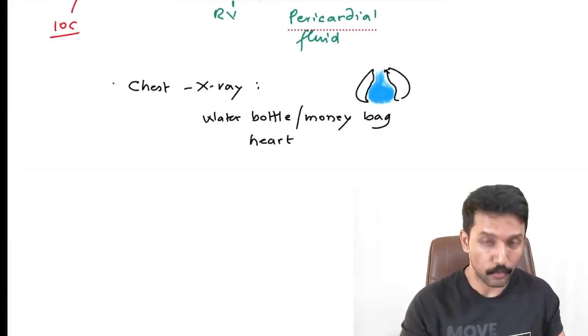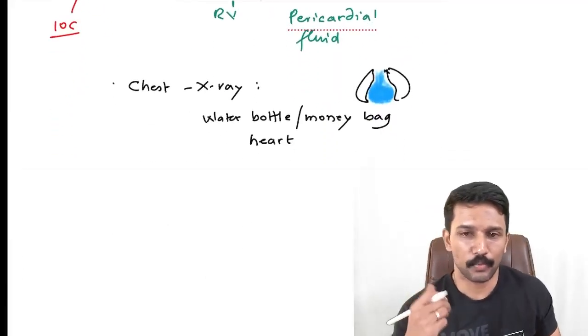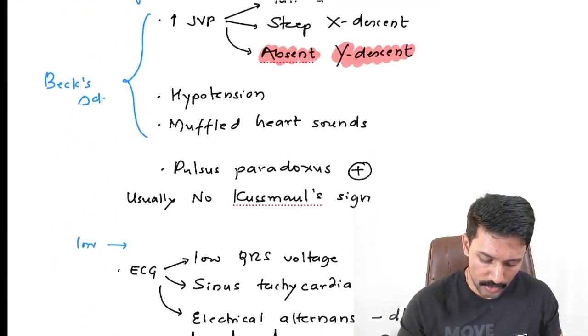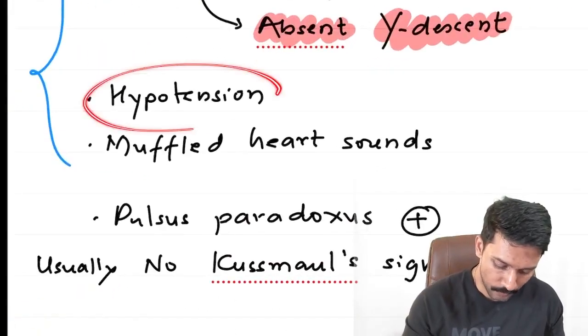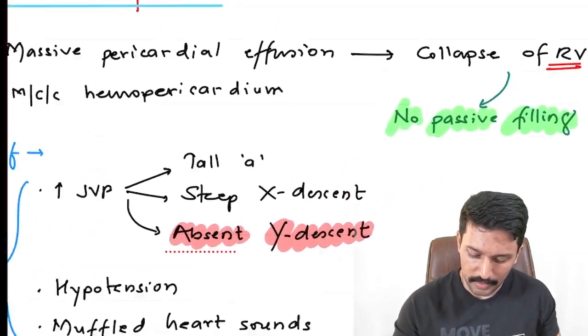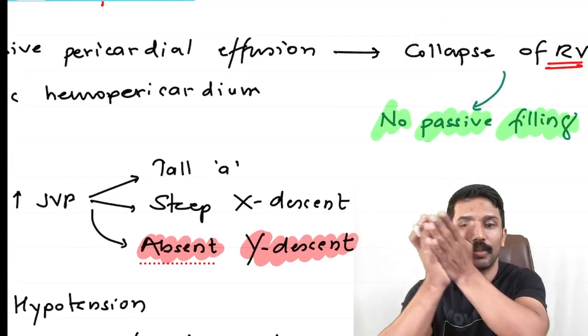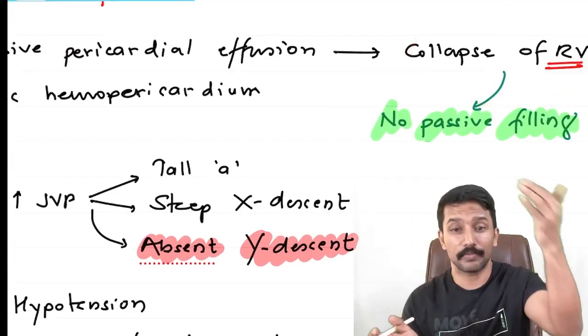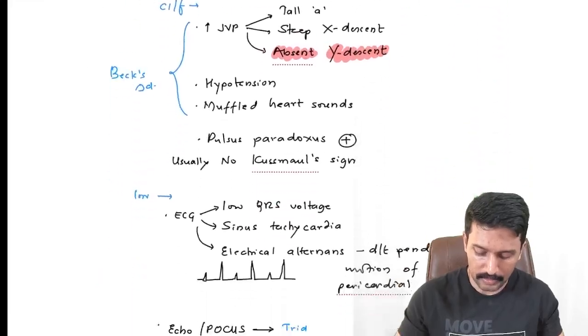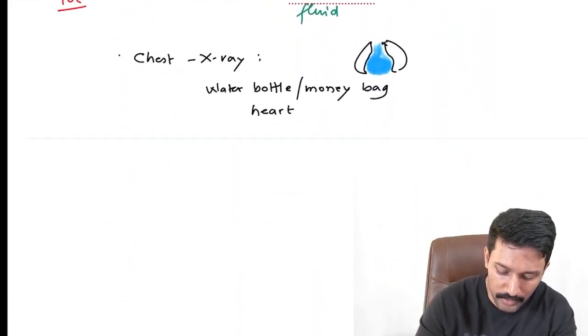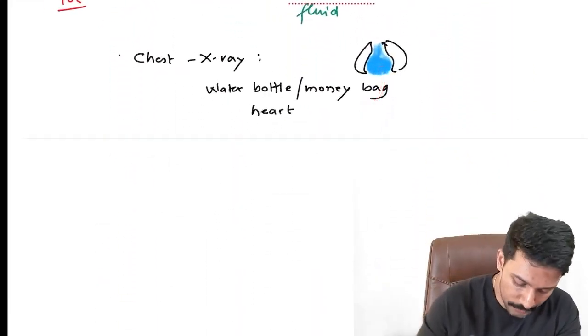Once you've diagnosed tamponade, the patient's hypotension will only improve if the collapsed right ventricle is made to reopen, start receiving blood and start ejecting the blood to the lungs so that it goes to the left side of the heart and left-sided stroke volume increases. And that's only possible if I draw the fluid out. And how will I draw it?